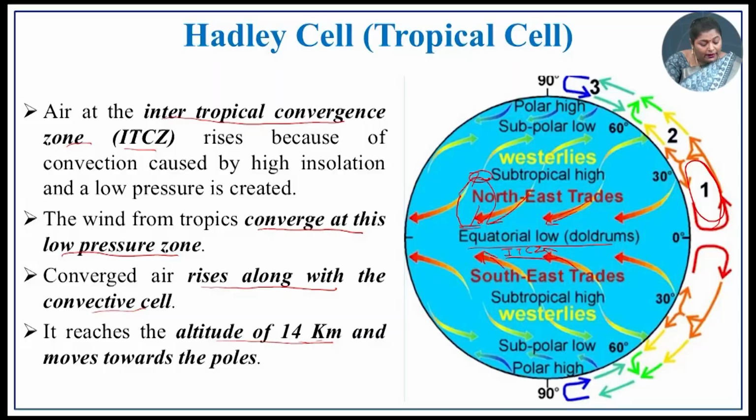This converged air rises along with the convection cells. So, because of this, convectional cell processes happen in this zone. It reaches an altitude of 14 kilometers and moves towards the pole. So, after reaching the equatorial low pressure, what happens? The air comes here because of heating in this zone. Again, due to convection, the air rises to the subtropical high pressure zone.